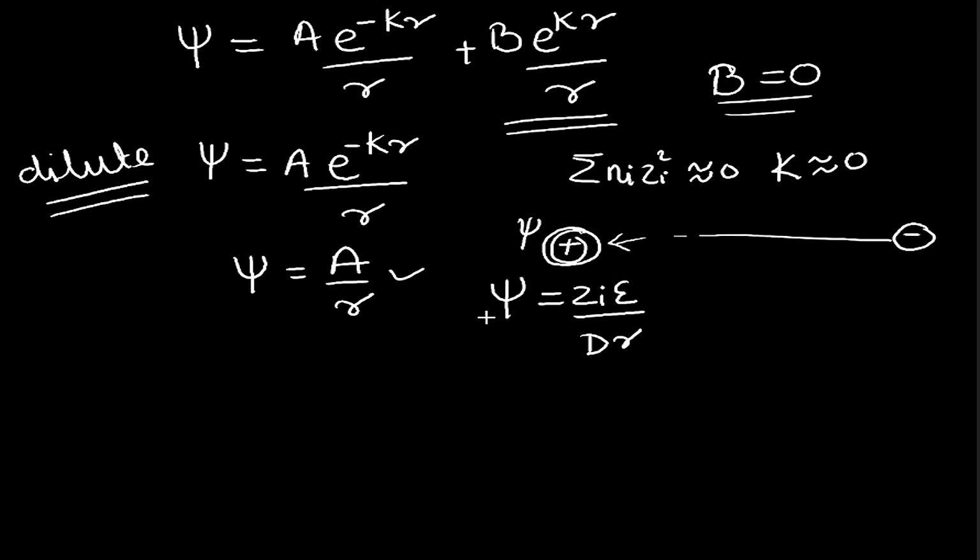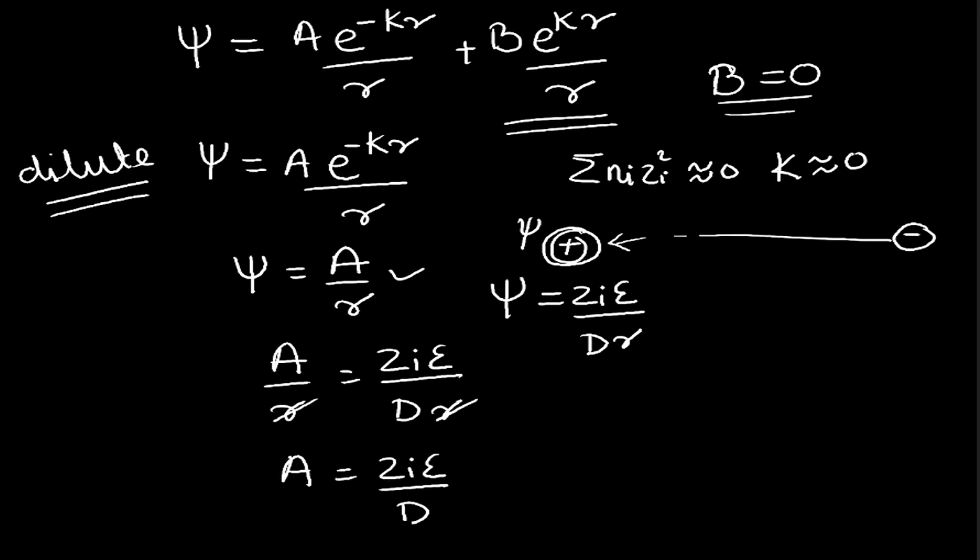So both these values are the same, and hence we could equate both these equations, and we will have A by r is equal to z_i epsilon by d r. So r will be cancelled out, and hence we will have A is equal to z_i epsilon by d. So we have the value of constant A. Our expression will be converted into psi is equal to z_i epsilon by d r, e raised to minus kappa r.